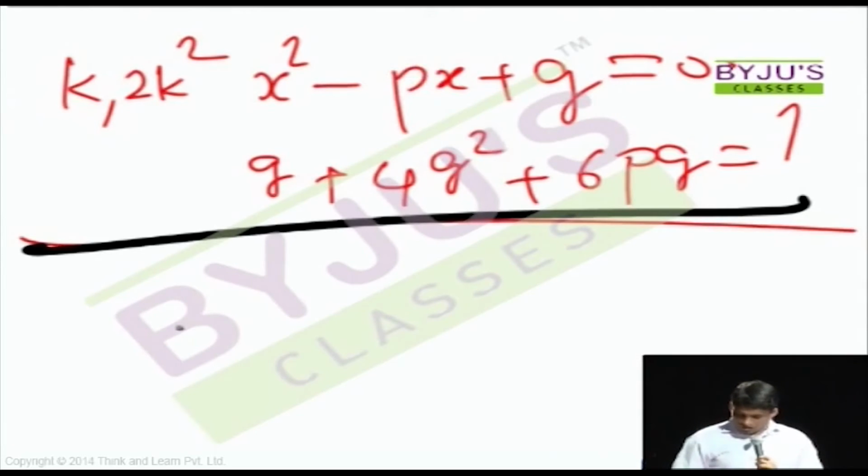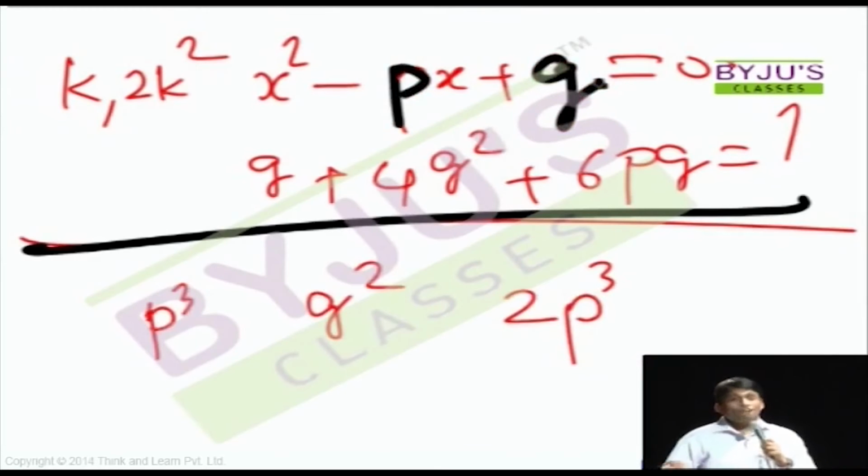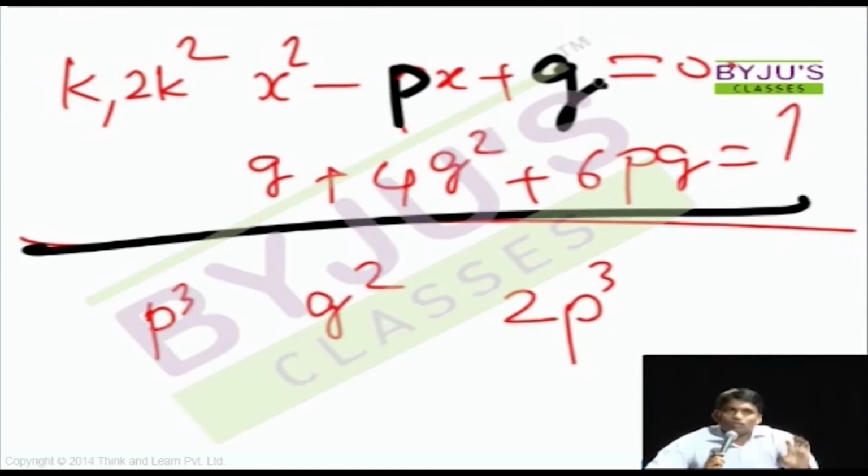Options I am writing here: p cube, q square, 2p cube, etc. Now there is a prerequisite here. You should know what is P and what is Q, which I'm very sure all of you know. If not now, all of you will learn this later before you take the exam. What is P? Because it's revision, nothing but revision. Even if you have not learned quadratic equations before, to reach this level you need only 15 minutes. But after the first 15 minutes you will go to a very, very high level which is not required for any of the exams.